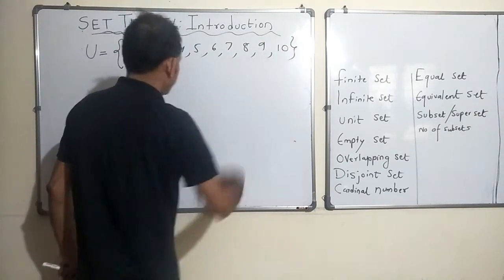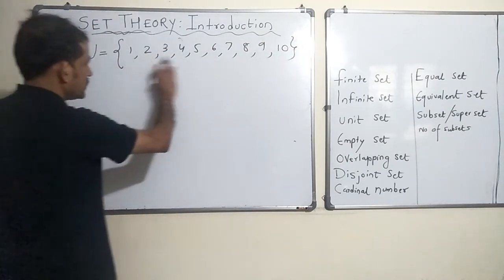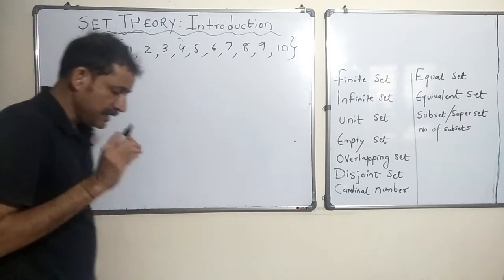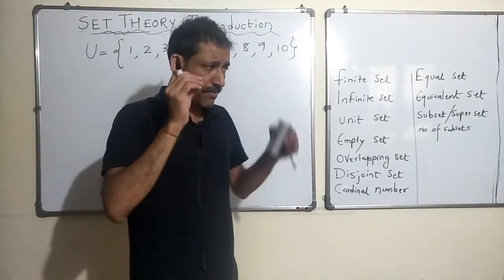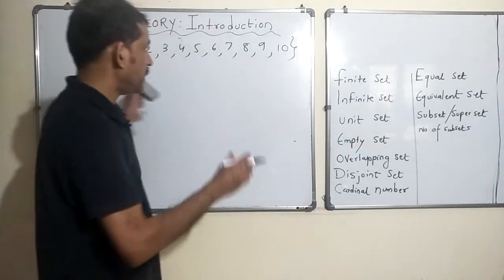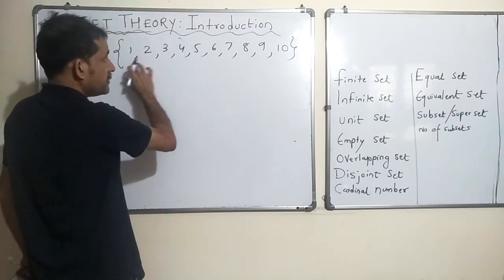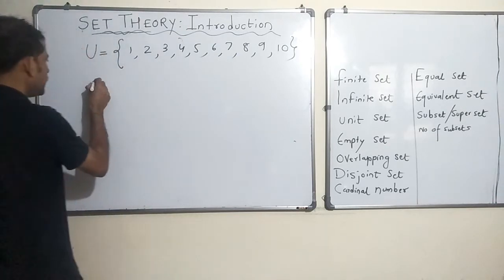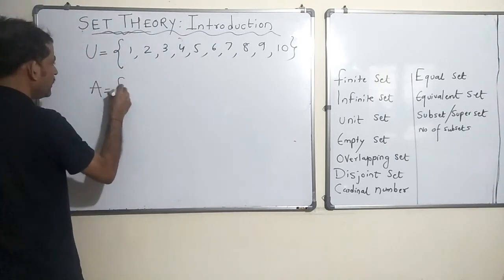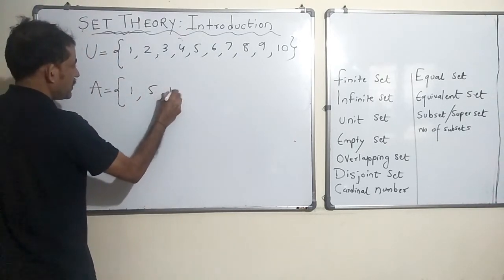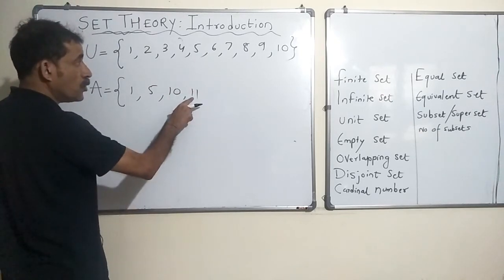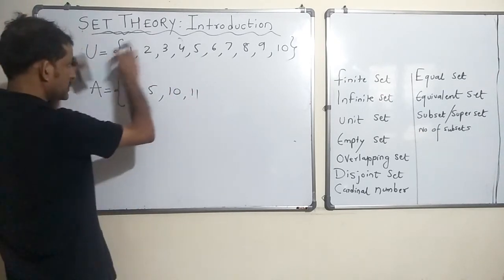Let's say the first 10 natural numbers. So any set that we define in this particular problem cannot have any member which is not here. Let's say there is a set A which is 1, 5 and 10. Can 11 be there? No, because it is not there in the universal set.